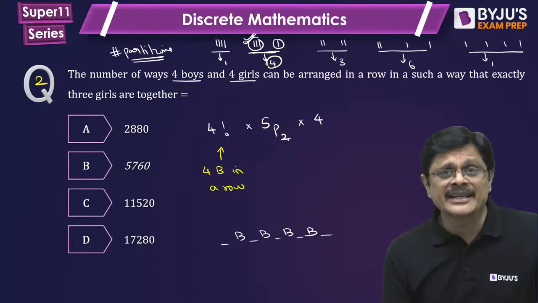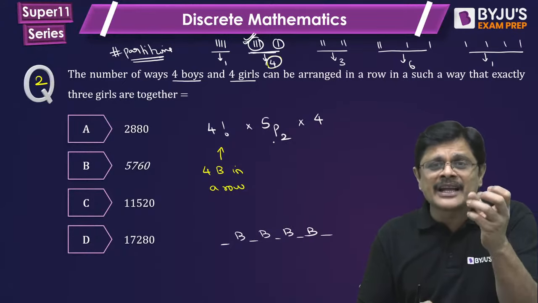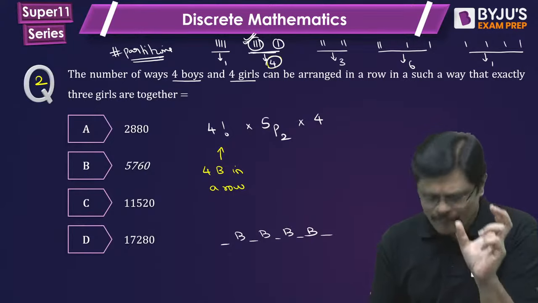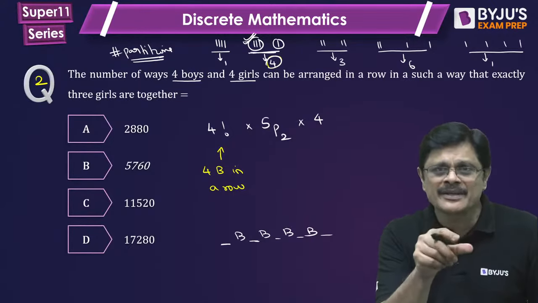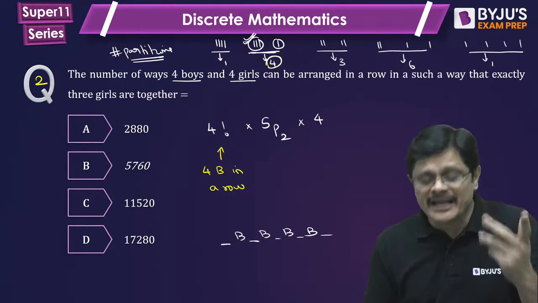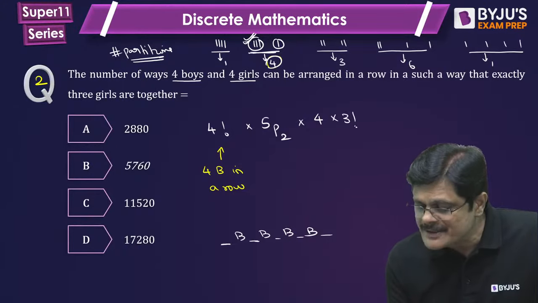After arranging, you place the 3 girls together in one block, but the 3 can be arranged among themselves in 3 factorial ways.